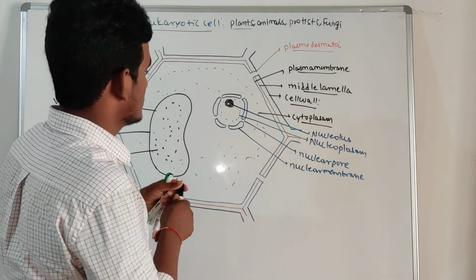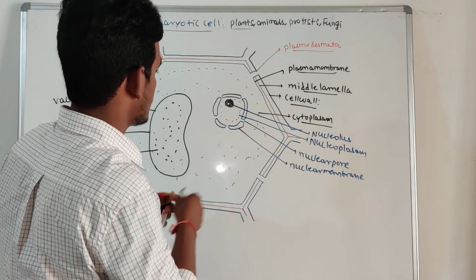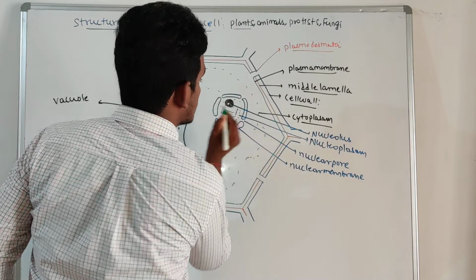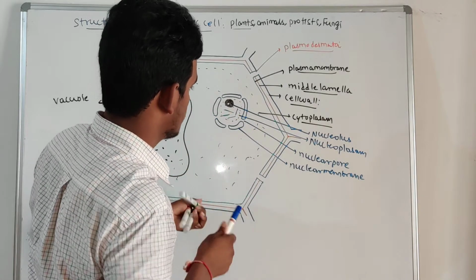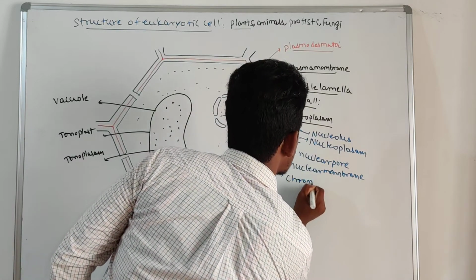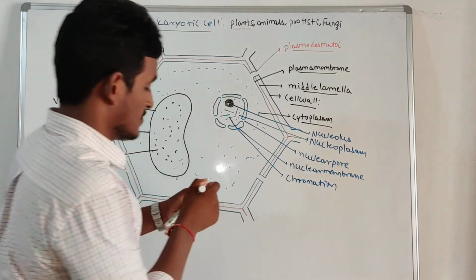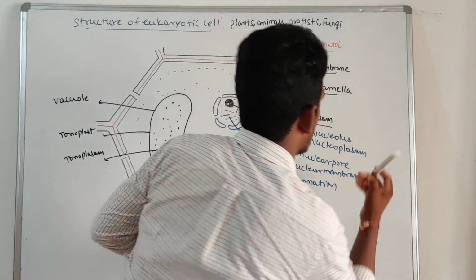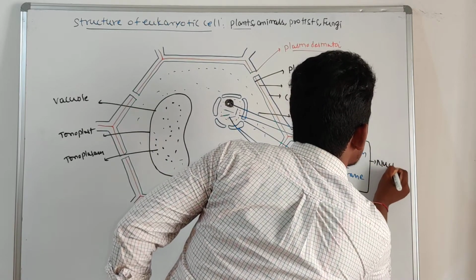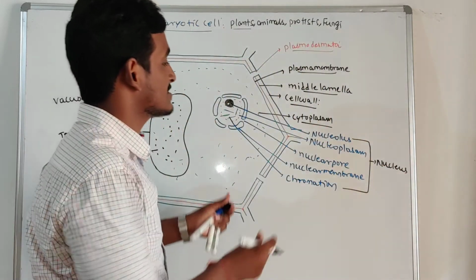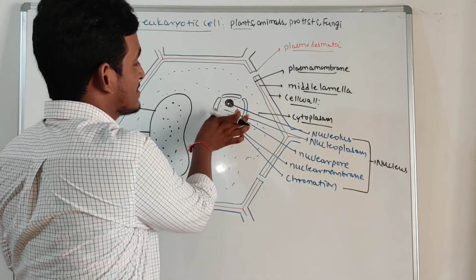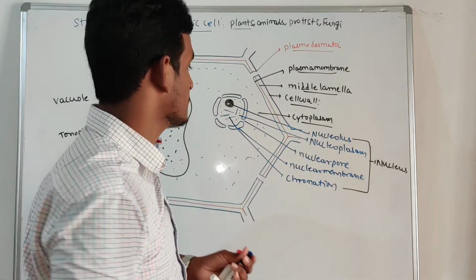Along with this, there is chromatin structure, right? These are all found in a nucleus. The nucleus is the director of the cell. All the cell activities are under the control of the nucleus only, right?